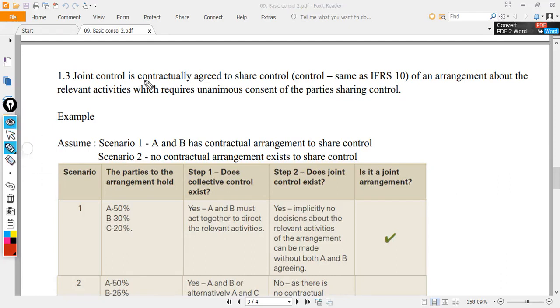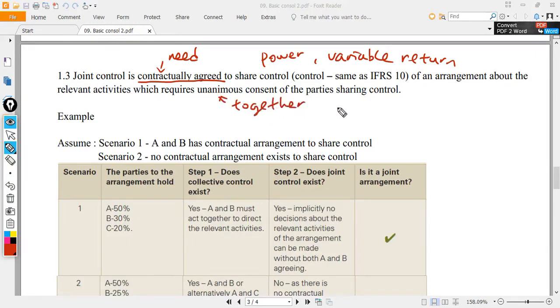Joint control is contractually agreed, so you need to have a contract. Contractually agreed to share control is same as IFRS 10, same as a subsidiary, where we have power and variable return. It was discussed just now. Contractually agreed to share control of an arrangement about the relevant activities which require unanimous consent of the parties sharing control. Unanimous means together. We need to agree together.